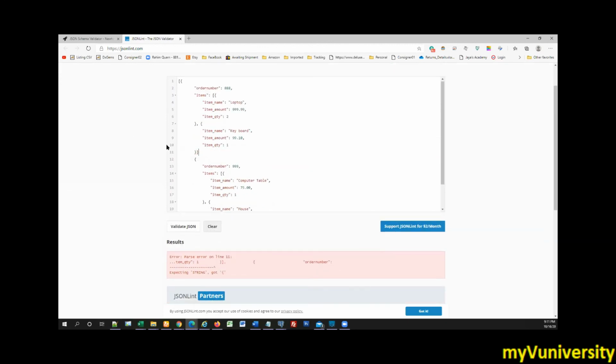Items, then item number this, item number this, that's okay. Items contains two things together, and that is getting closed also. I think that looks okay. What is the problem over there? Why is it throwing an objection? Order number expecting string, got curly bracket. Oops.